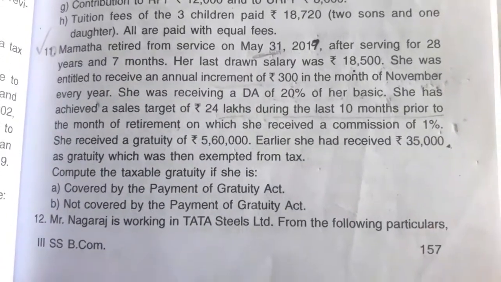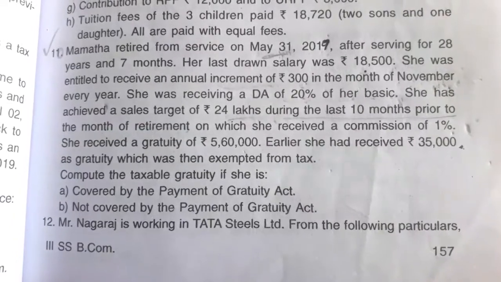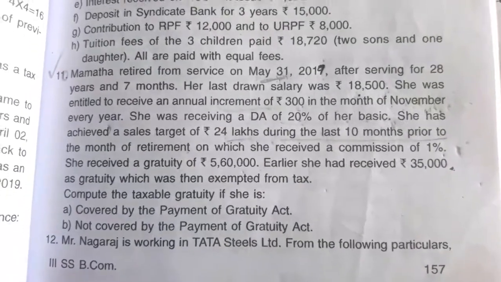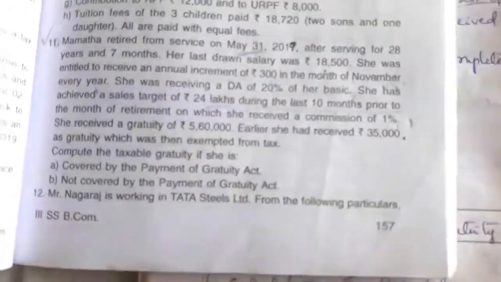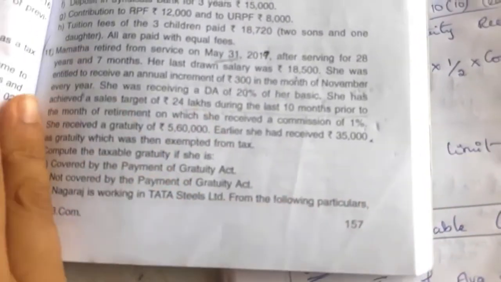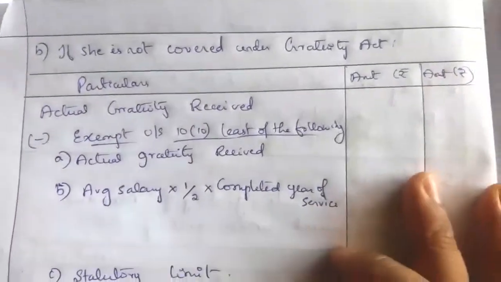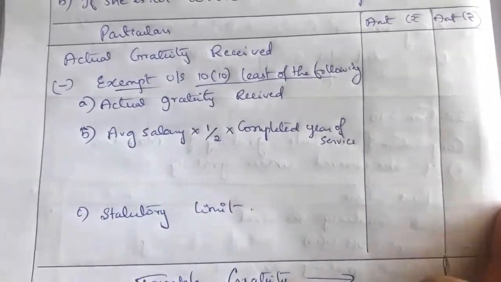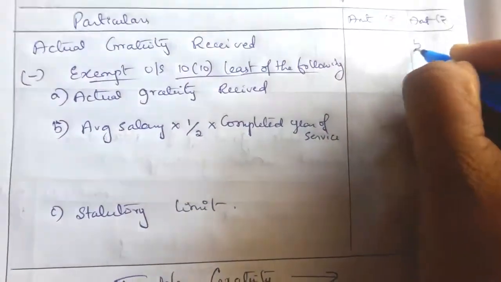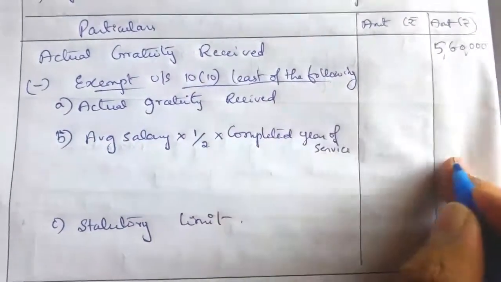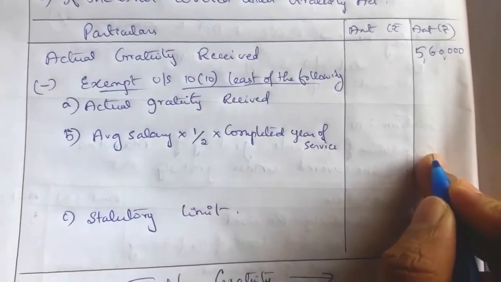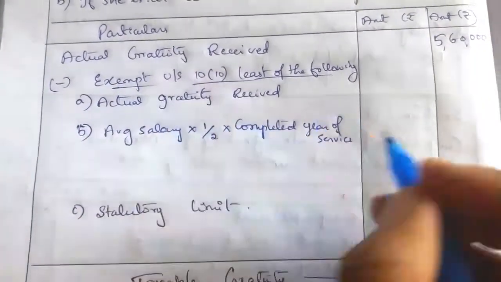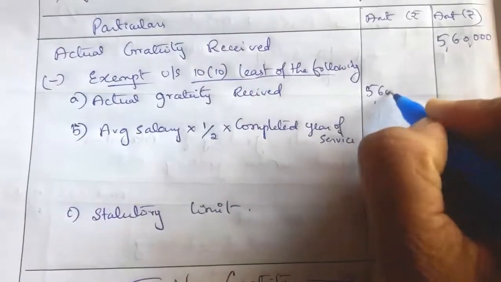Next we will calculate the taxable gratuity in case of Mamata not covered by the Payment of Gratuity Act. Here it is the same as the previous one. Firstly, we take the actual gratuity received, that is 5,60,000. So write the heading, if she is not covered under the Gratuity Act, then the particulars and amount columns. First, actual gratuity received is the same 5,60,000. Then we have to provide the exemption under Section 10(10), in which we take the least of the following. The first one is actual gratuity received, the same 5,60,000.